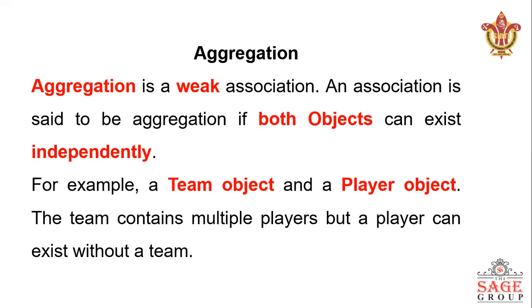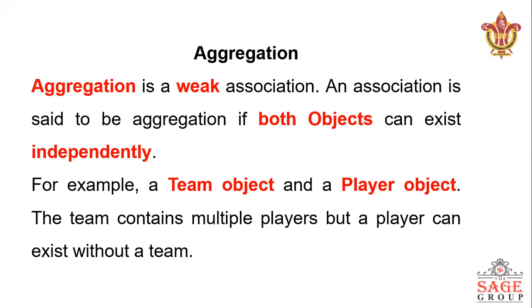Team object and player object. There are two objects, or you can say two classes, team class and player class. Team has a player is the relationship, but if the team does not exist, it does not mean that the player does not exist. The player still exists, which means the player is dependent on the team but not totally dependent, that if the team is destroyed then the player is also destroyed.